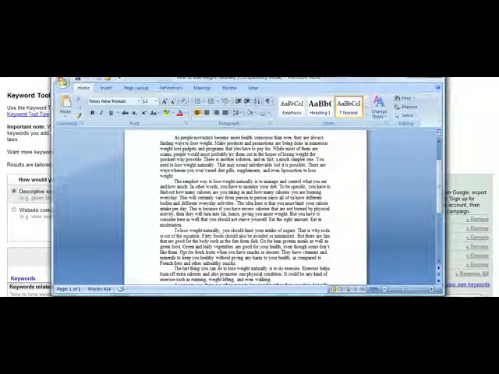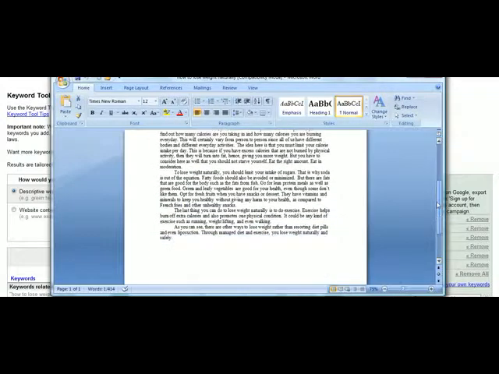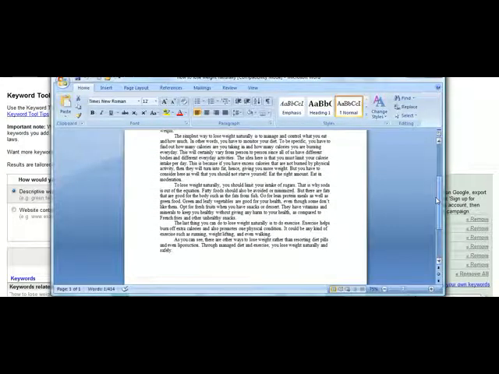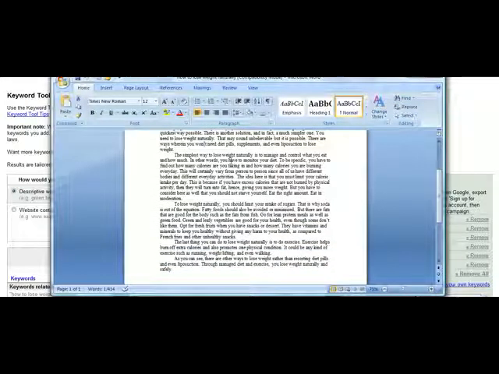As people nowadays become more health conscious than ever, they are always finding ways to lose weight. So different things like that, and it really does a good job of just kind of talking about ways people are using to lose weight. And it's really important that you try to include the keyword phrase as many times as possible. Like, for example, lose weight naturally, ways to lose weight naturally, or how to lose weight naturally, different things like that. You want to try to include the keyword phrase you're trying to go after.